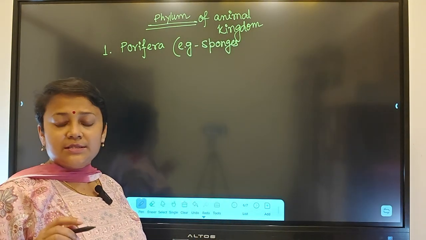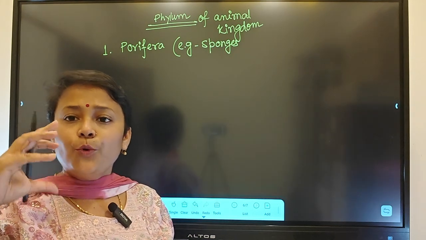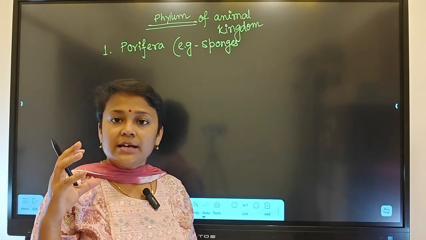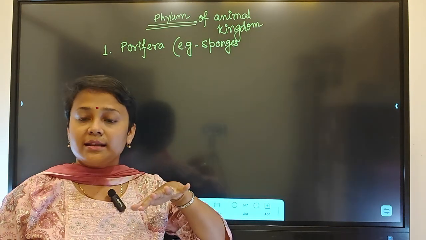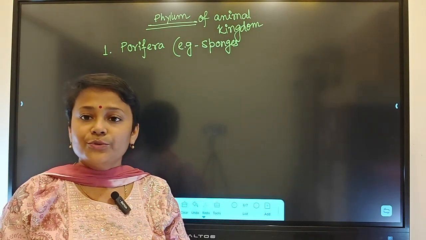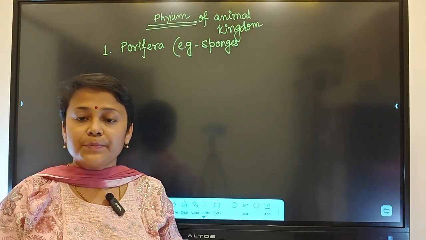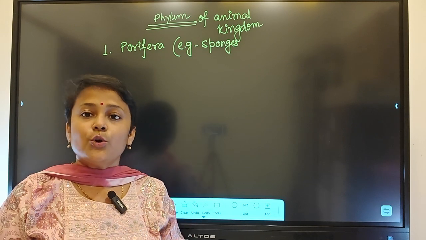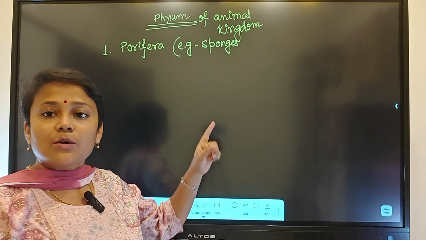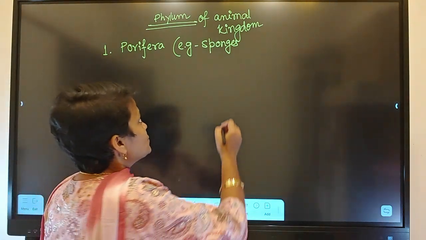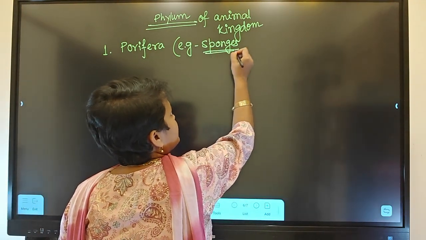You know sponges have many pores on their surface, right? Similarly, these organisms are sessile, which means they cannot move from one place to another. And on their body surface, they have minute pores. That's why they are called sponges.